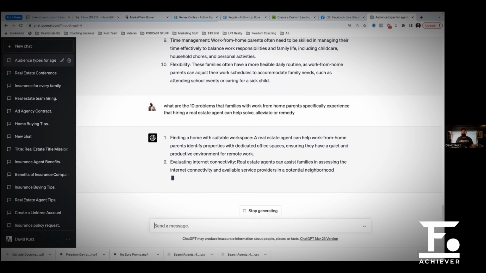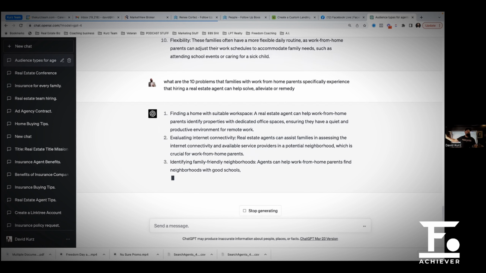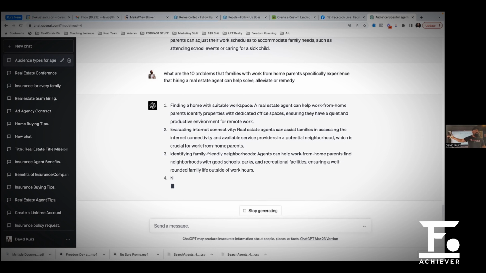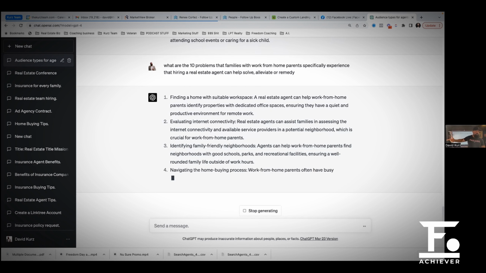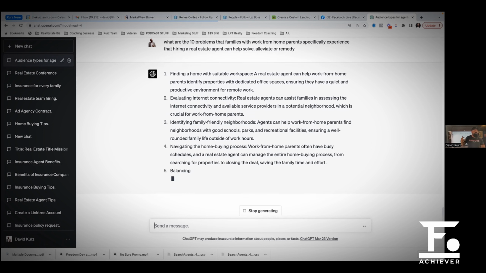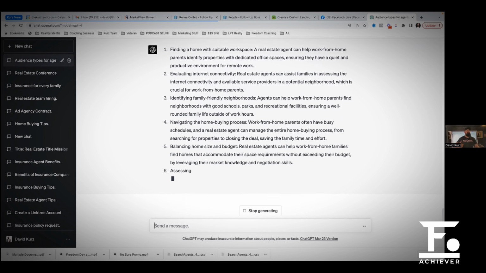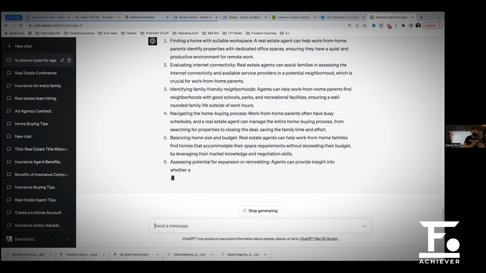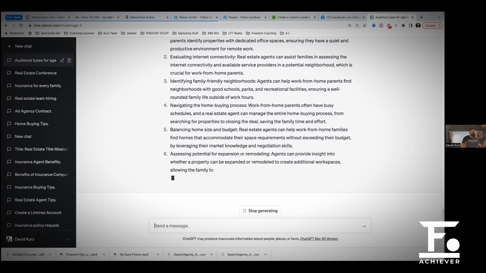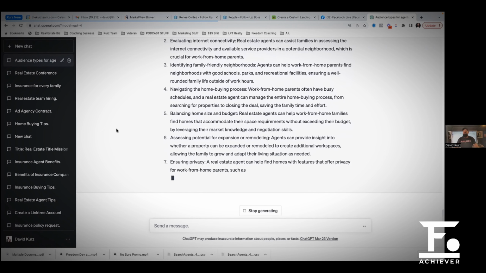Problem number two, evaluating internet connectivity. So yeah, they might want to live in a rural area, but do they have the internet connectivity that they need? We know that some places in America, when you go rural, it gets very hard. They don't lay down fiber out there and stuff like that. So it makes it hard for them to connect. If they can't use their cell phones and can't use their computers, it's not going to be the right place for them, right? Identifying family friendly neighborhoods, navigating home buying process, right?